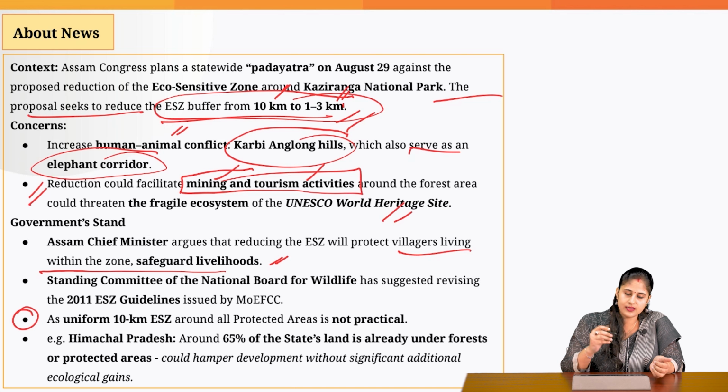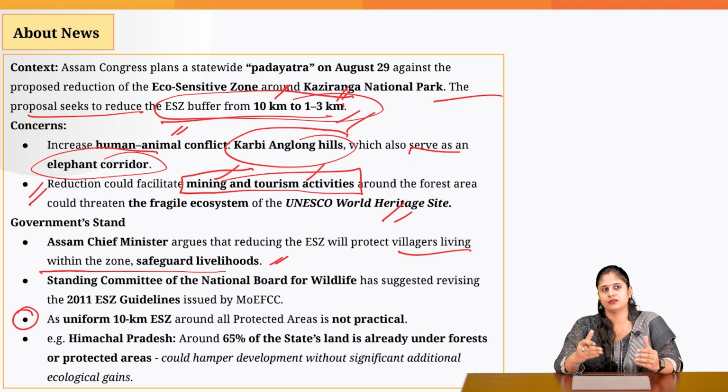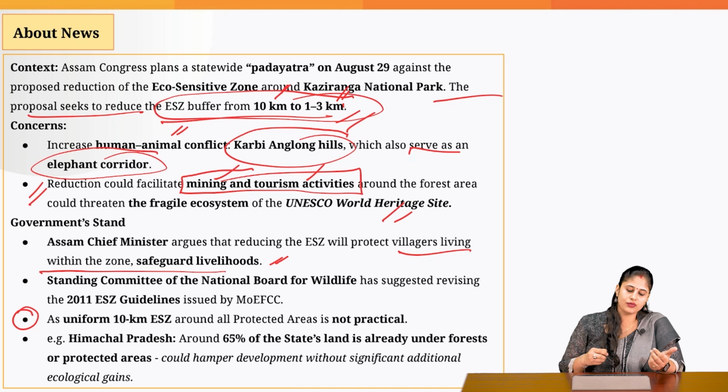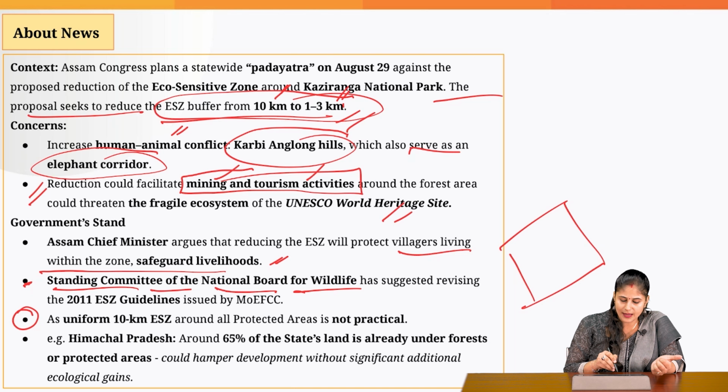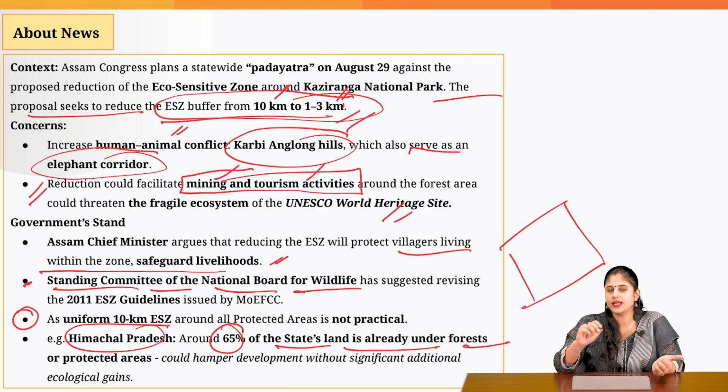Now, why is this reduction much needed? This was highlighted last year also by the Standing Committee of the National Board for Wildlife, that the standard 10-kilometer buffer is not feasible. For example, if you take Himachal Pradesh, almost 65% of the state land is already under forest.